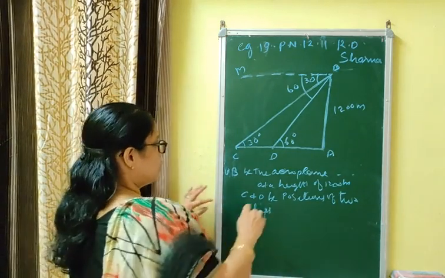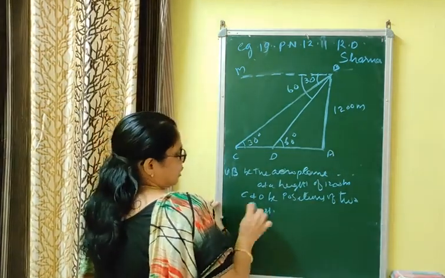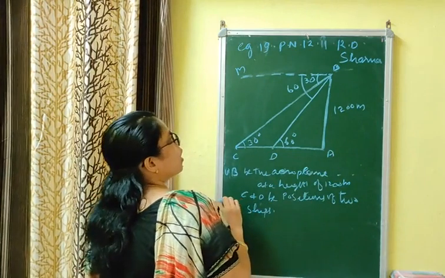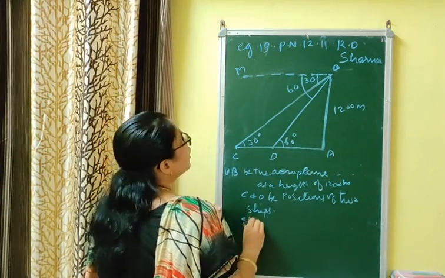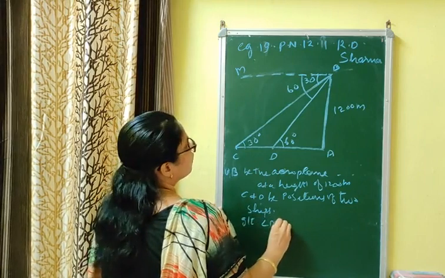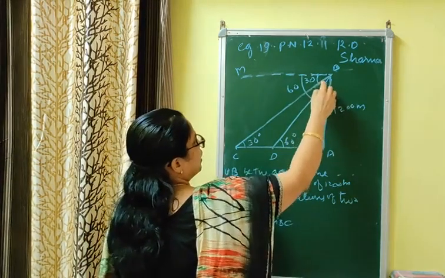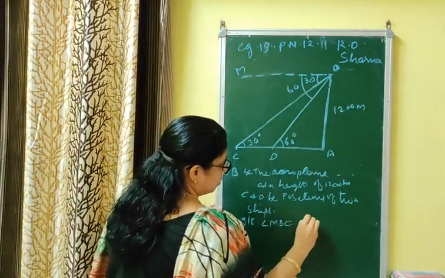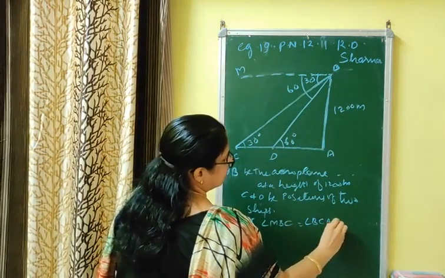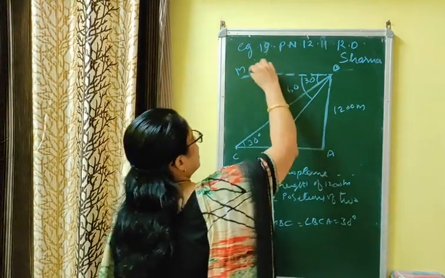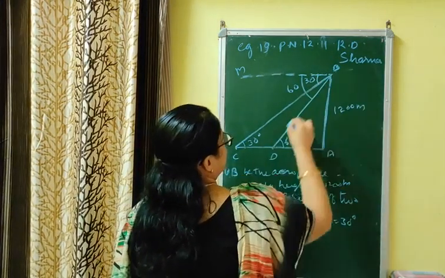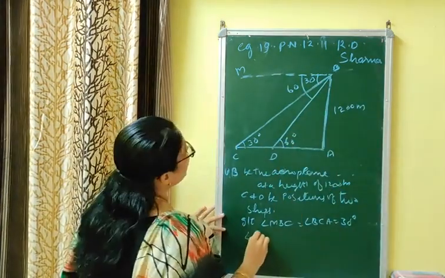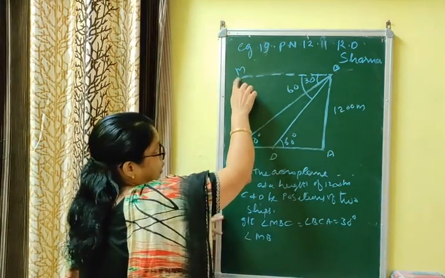Now next I will not write all, I will write in brief. Now given that angle MBC, पहले MBC लेंगे, MBC is equal to BCA, which is equal to 30 degree. सेकेंड एंगल कौन सा है, MBD, that is equal to BDA. एंगल MBD ये लिखना जरूरी है, दिखाना जरूरी है.